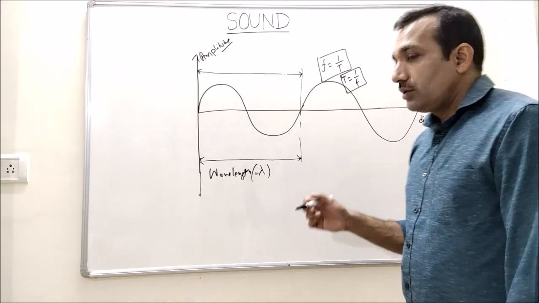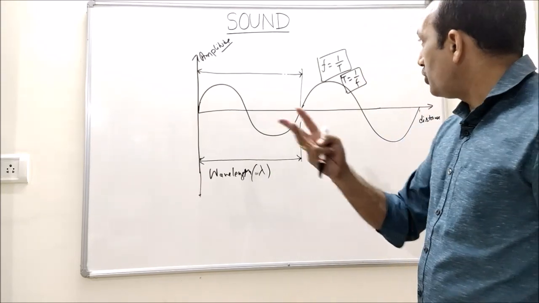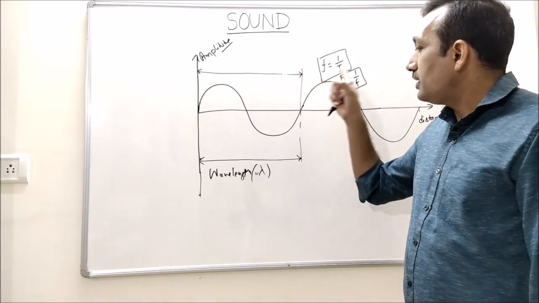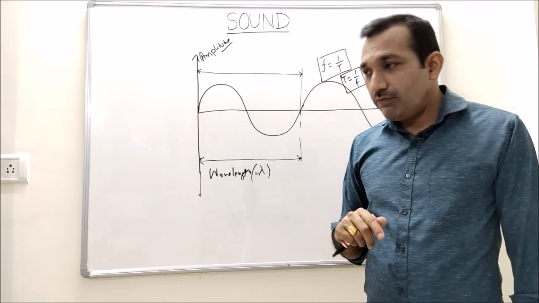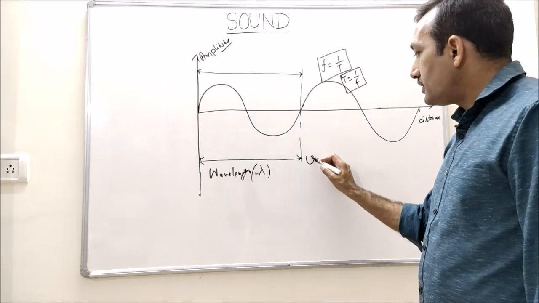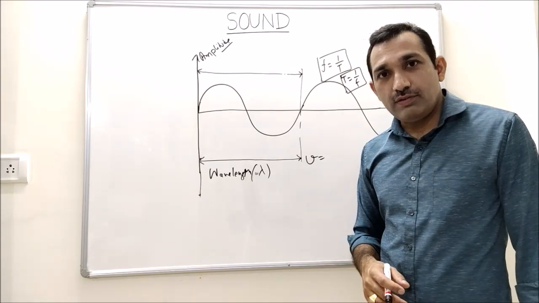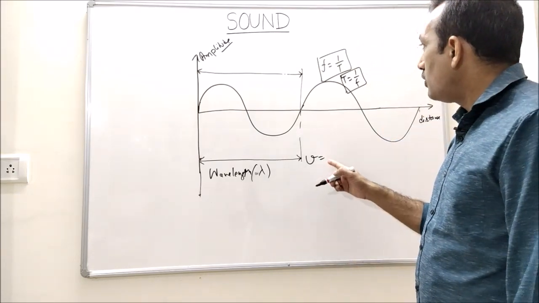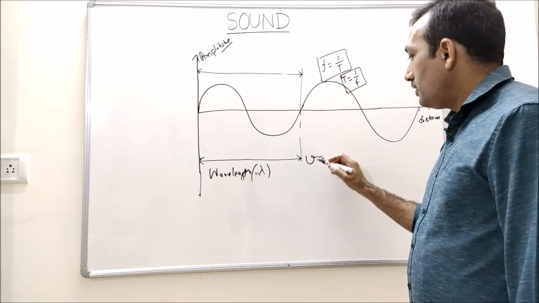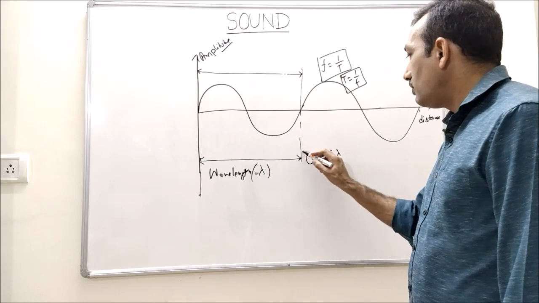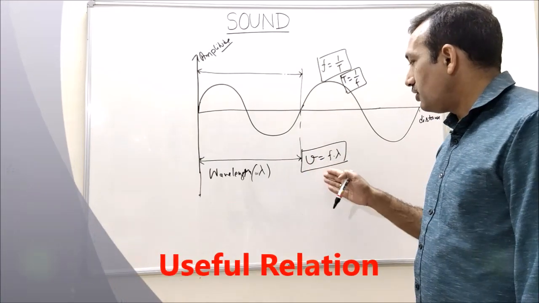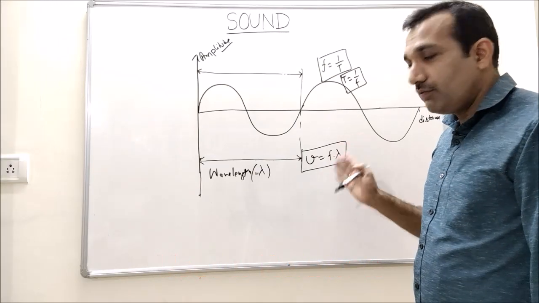Now we have got 3 parameters of a wave: frequency, time period and wavelength. Now if V is the velocity of the wave, then V equal to F or N, depending upon how we are representing frequency, V equal to F into lambda. This is the relationship. Velocity of the wave is equal to multiplication of frequency and wavelength.